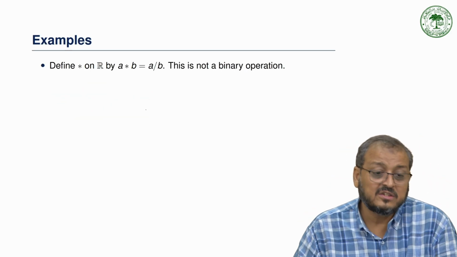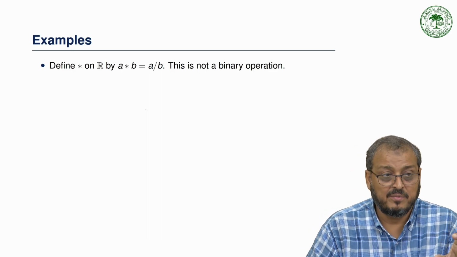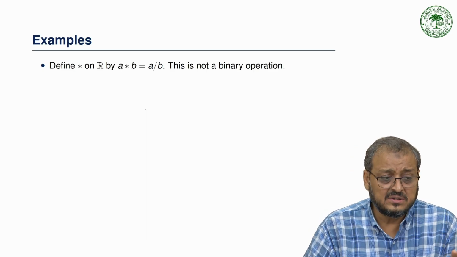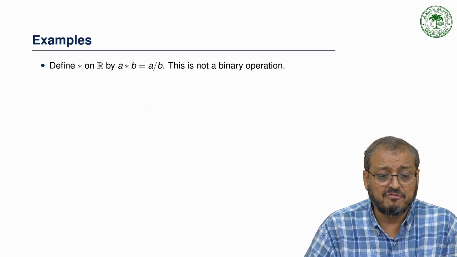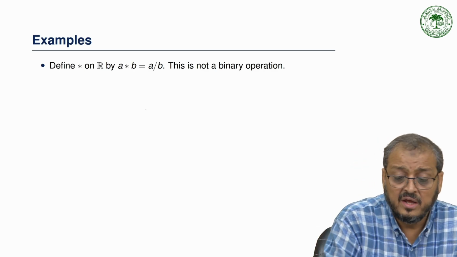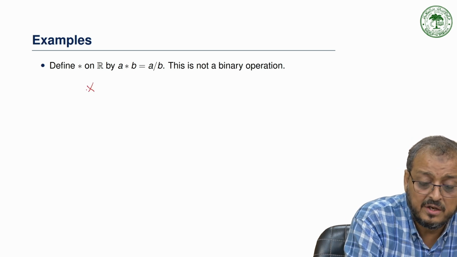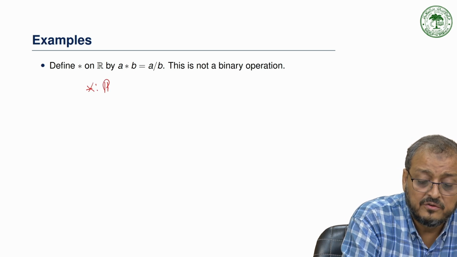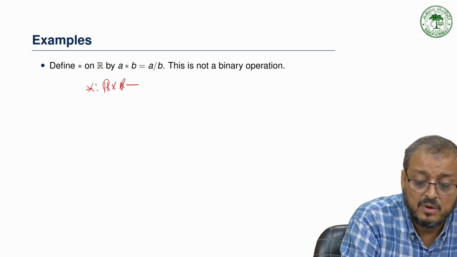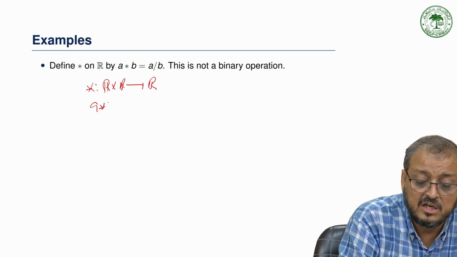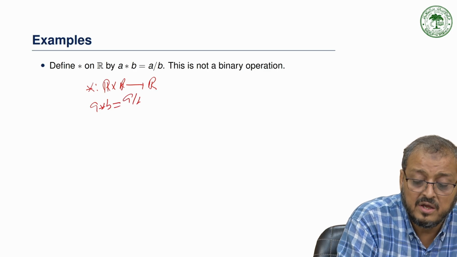Now we take a different type of example for a binary operation. We define, on the set of real numbers R, a binary operation from R cross R to R. We take A and B as elements of R, and A star B is defined in terms of A and B.